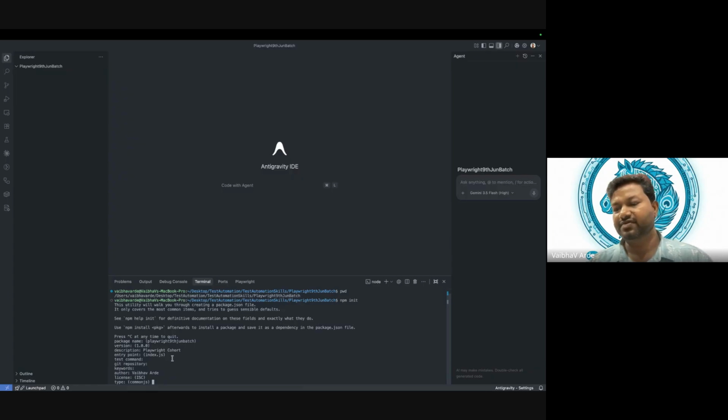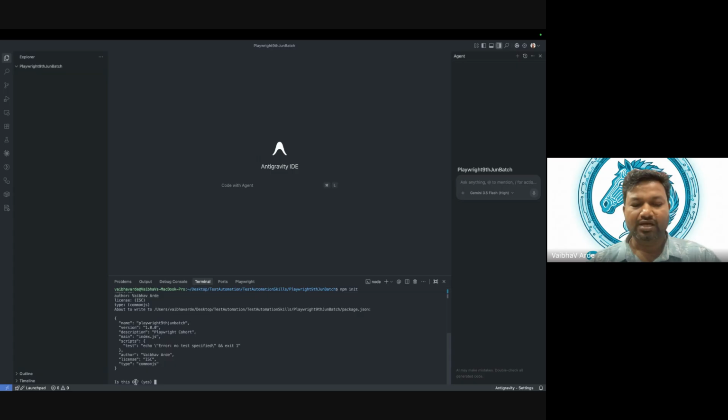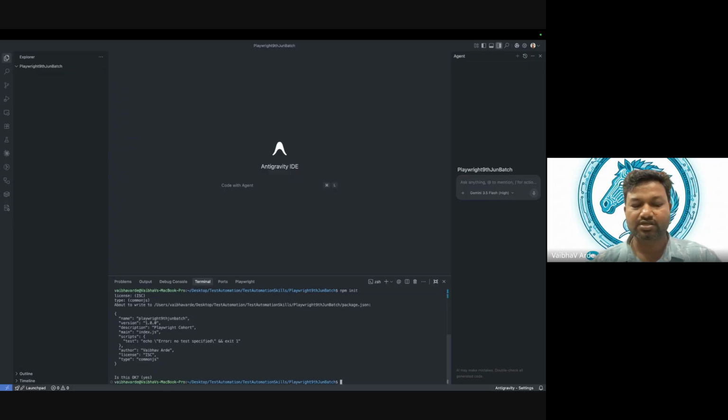When we are dealing with Node.js, there are different ways we access files. Right now we will go ahead with CommonJS. That is fine, let's move ahead. If I use another command with -y, all of these will be taken as defaults, and we will create one package.json file. So let's go ahead and create it.